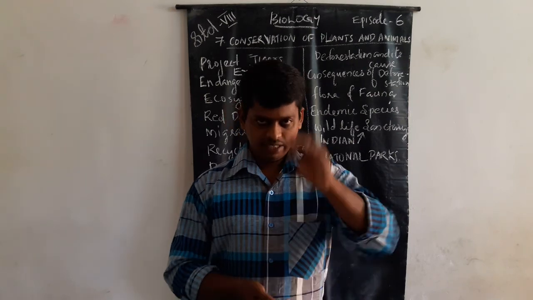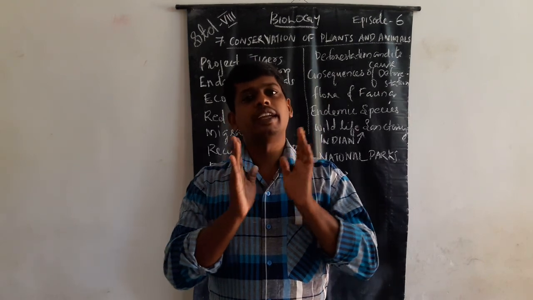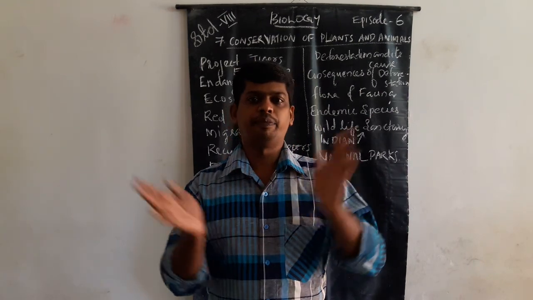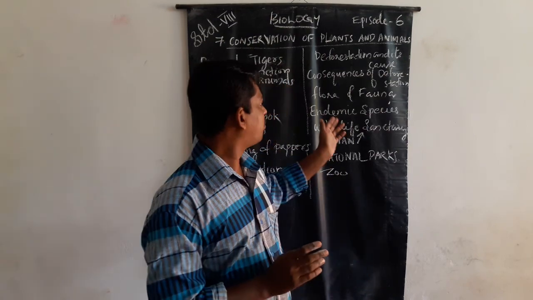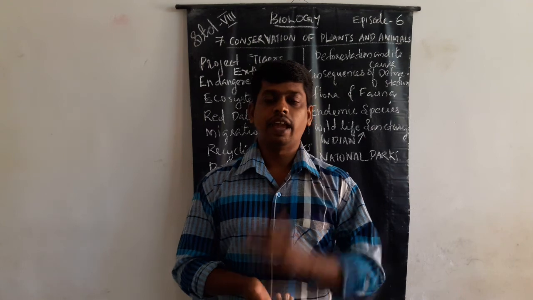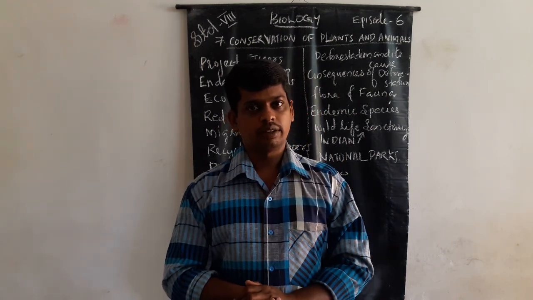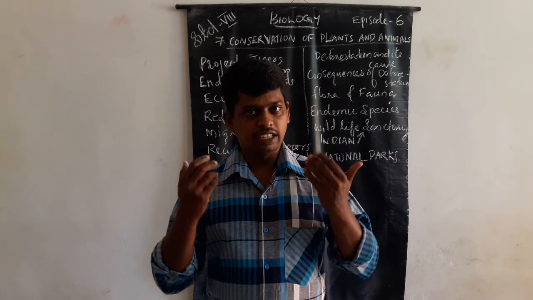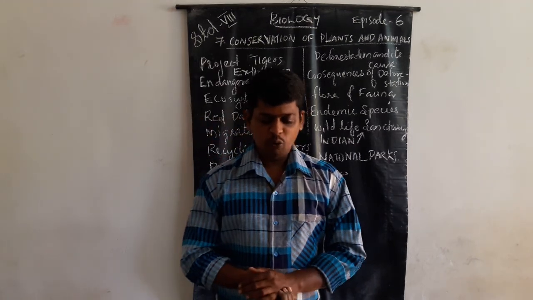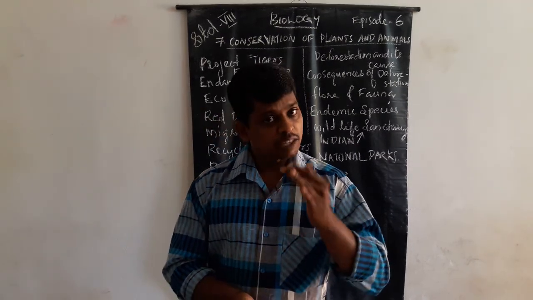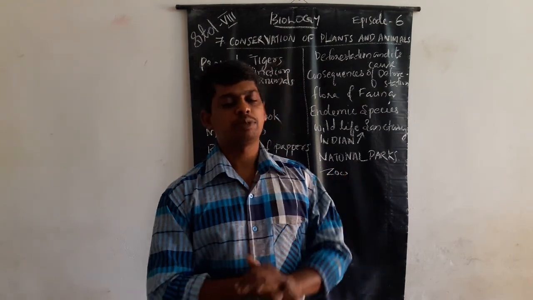This type of plant is seen in a particular forest area only. And some of the animals, that is fauna. Examples of fauna: flying squirrel, pink-headed duck, black buck, white-eyed buck, some elephants, etc. They are endemic species.